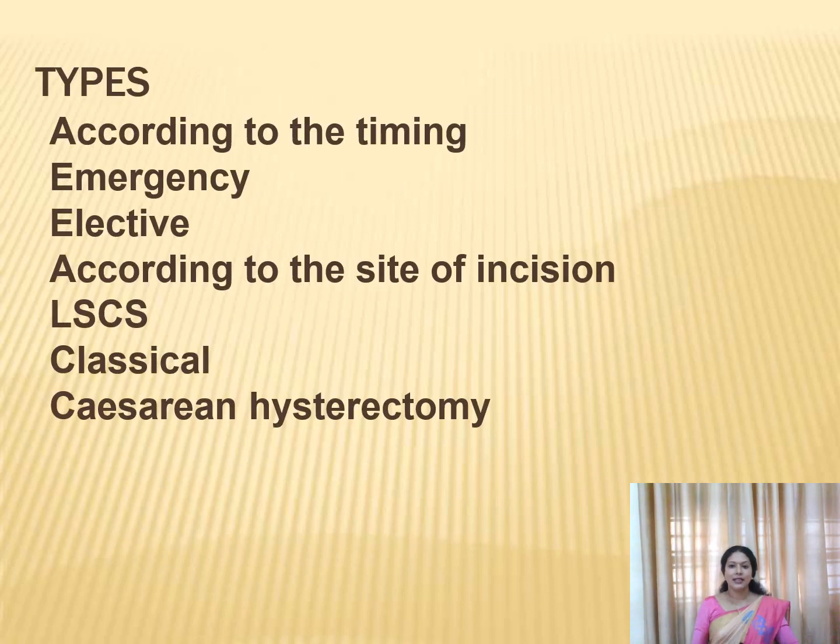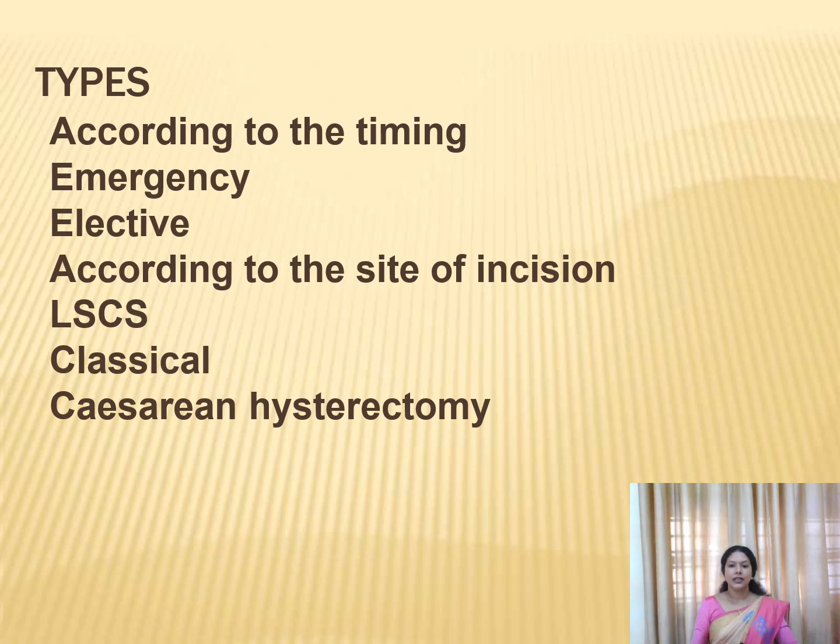Now we can see the types of cesarean. According to the timing of cesarean, it can be classified into emergency cesarean and elective cesarean. If it is an emergency one, that is if you have diagnosed fetal distress during the process of labor, or if any unexpected situations are coming and it is producing danger for the mother or for the baby, in that case, if you are going for a cesarean, that is known as emergency cesarean.